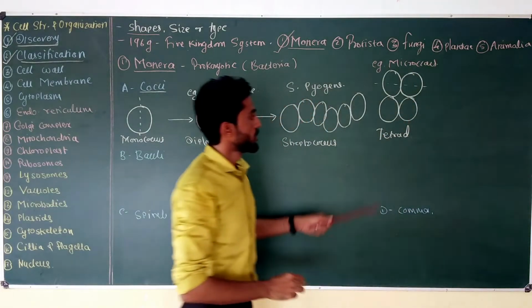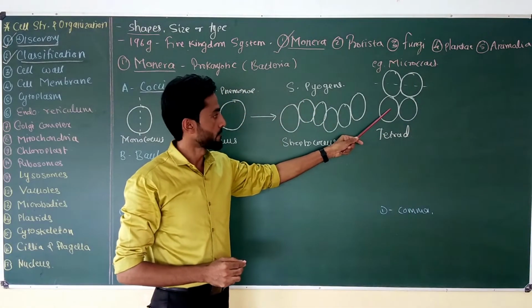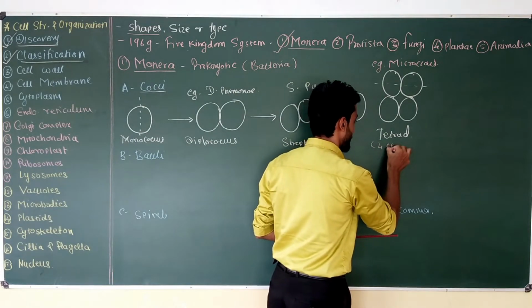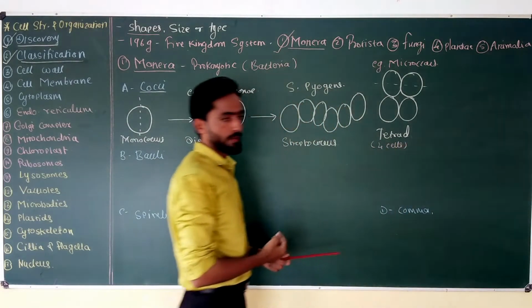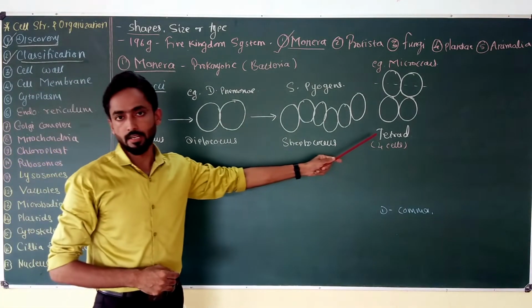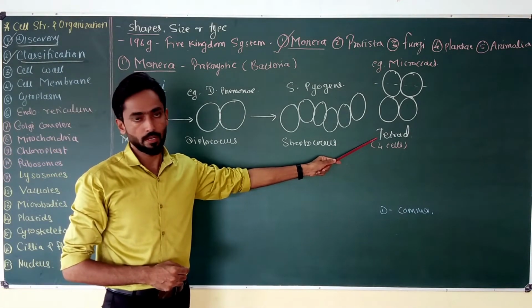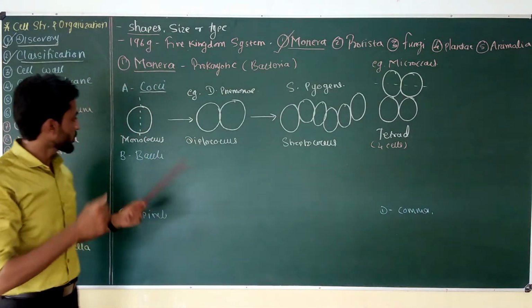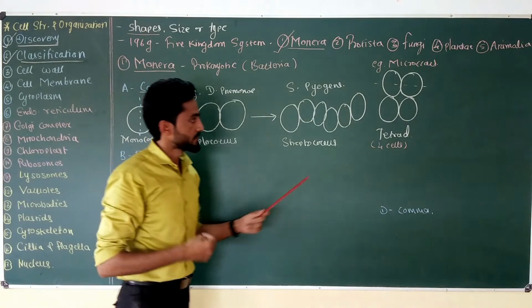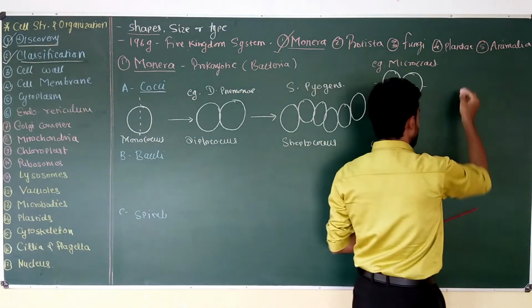Micrococcus bacteria have a tetrad type of cell arrangement, in which four cells remain connected with one another. Now if any micrococcus or monococcus cells divide in three planes, then it will produce something like this.